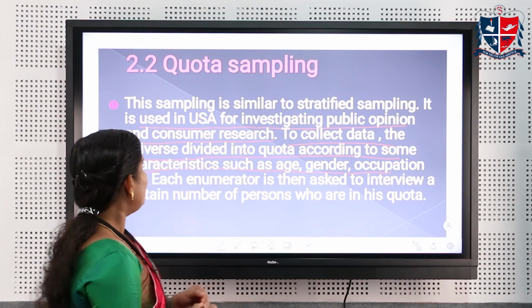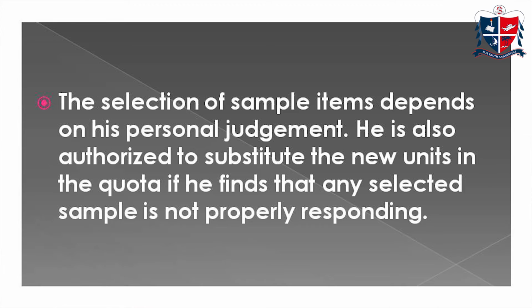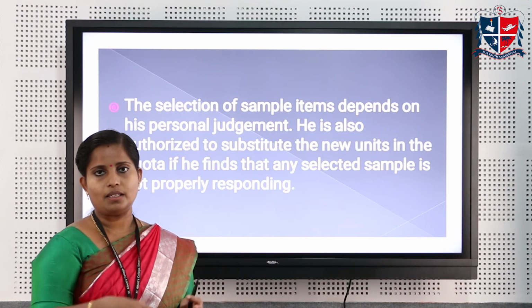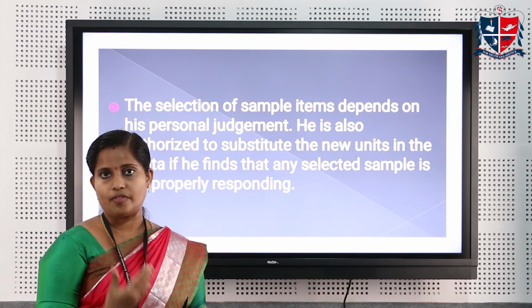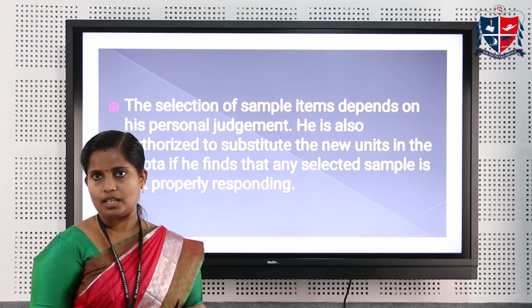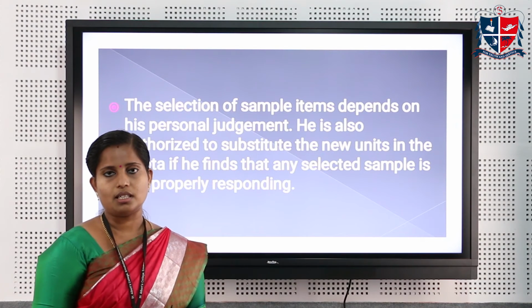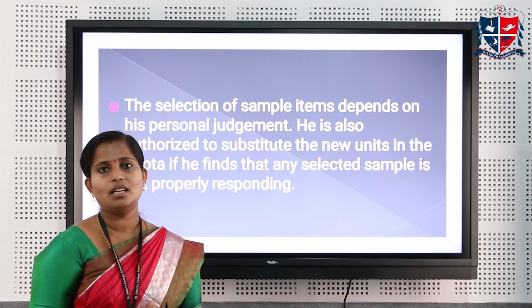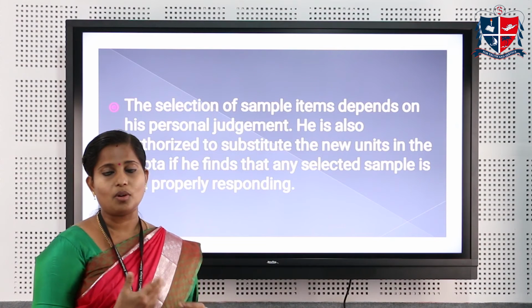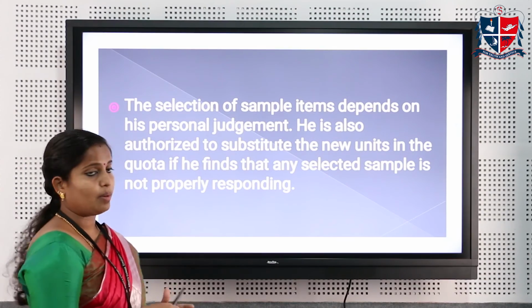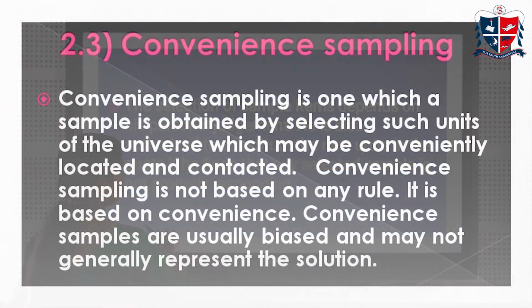After making quotas from the population, the selection of units from the quota to the sample purely depends upon the judgment of the investigator. There is a personal chance, linked with some personal taste. He can give more priority or less priority for the selection of units from the quota to the sample.